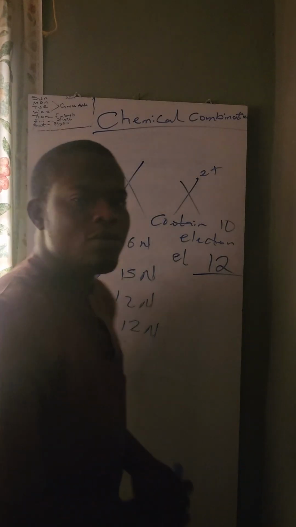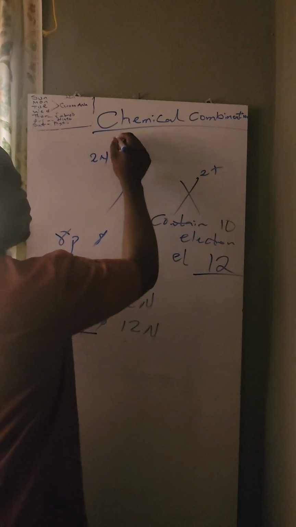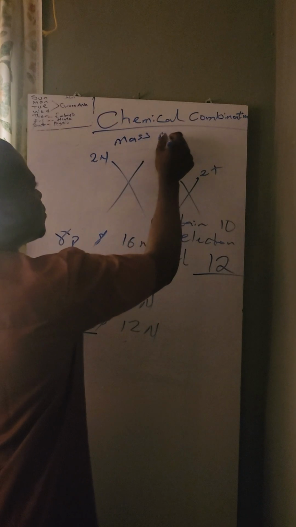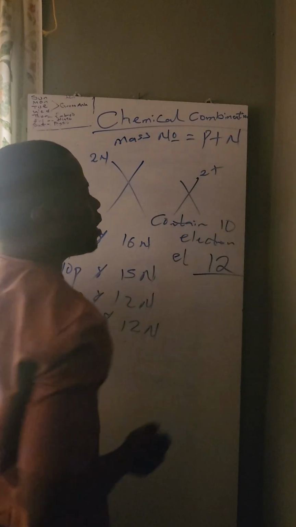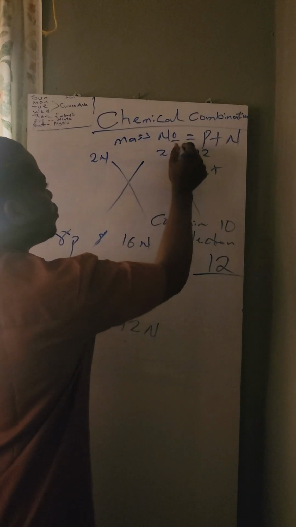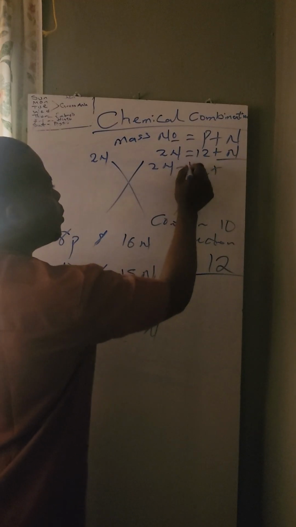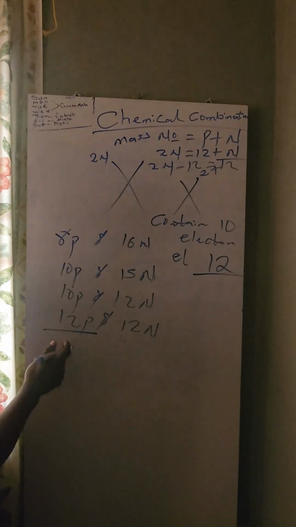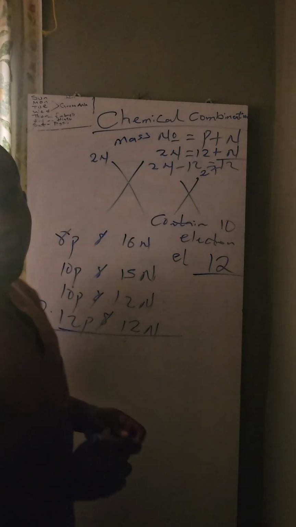Let's now look at the number of neutrons. Don't forget that mass number equals proton plus neutron. If protons are 12 and our mass number is 24, then 24 equals 12 plus neutrons. The neutron number will be 24 minus 12, that's 12. Obviously, we have 12 protons and 12 neutrons. That means our answer here is option D. I hope you guys are with me.